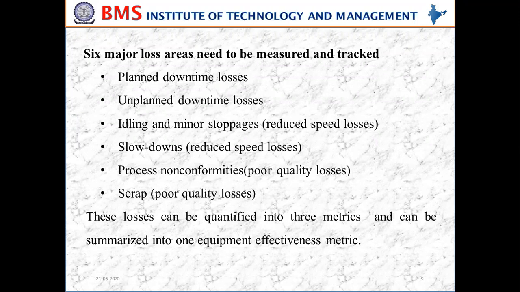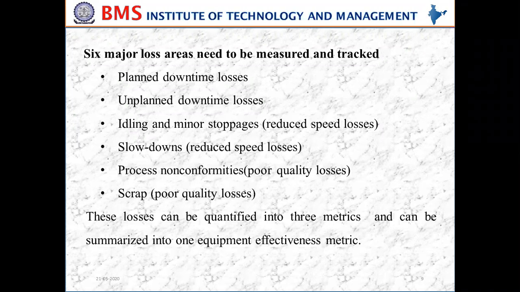One is planned downtime losses. It is nothing but shift changes. It's a planned downtime loss in the sense that when there is a shift change in the particular industry, there will be some downtime losses, because we need to stop the machine and allow the other person who is coming in the next shift. So a shift change is one kind of downtime loss, and breaks like coffee breaks and lunch breaks are also one kind of downtime loss.